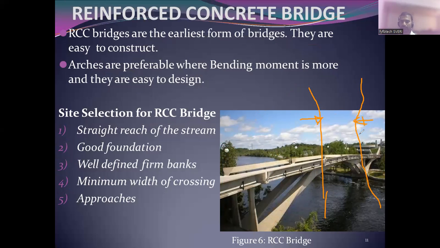There should not be any bends. Minimum width crossing should be there. And approach means from the road to the bridge, the approach should be easy. So these are all the points you have to consider in case of RCC bridge sites.